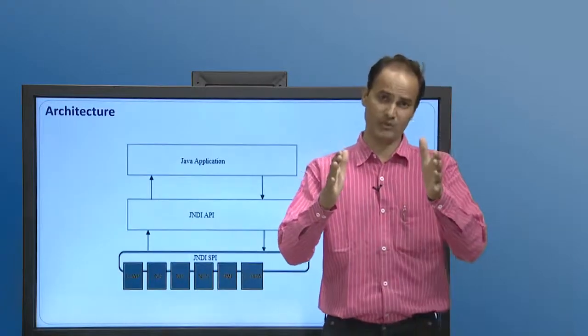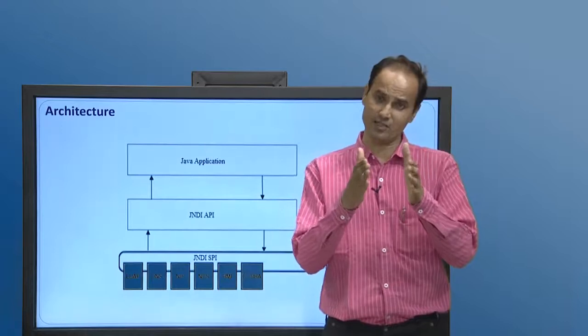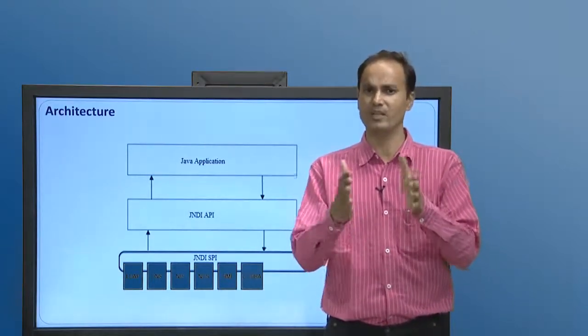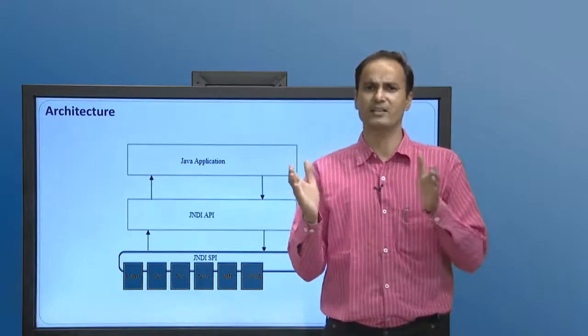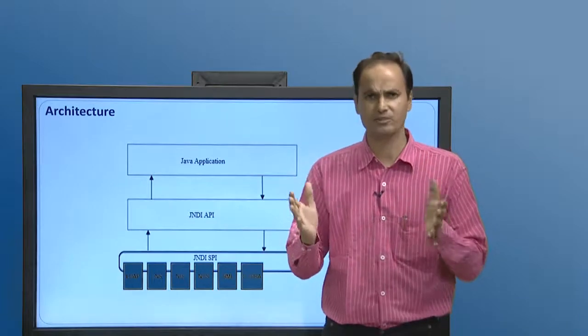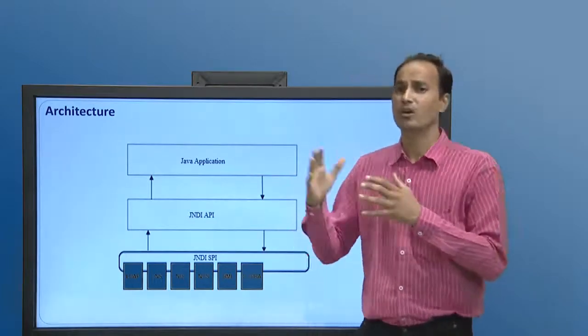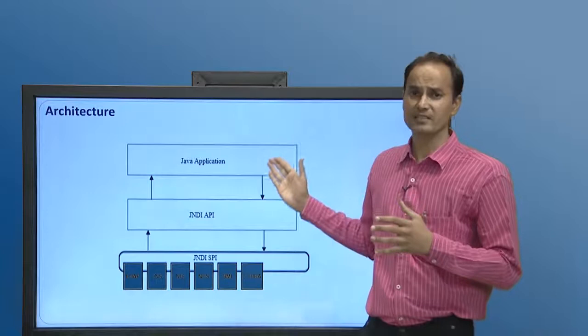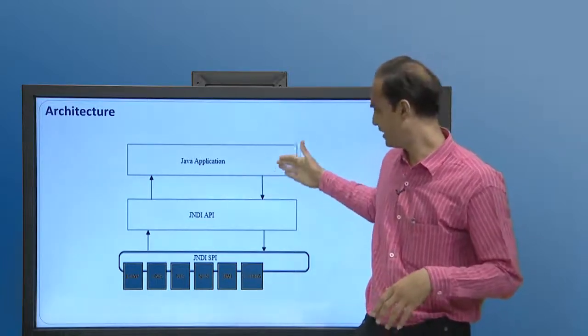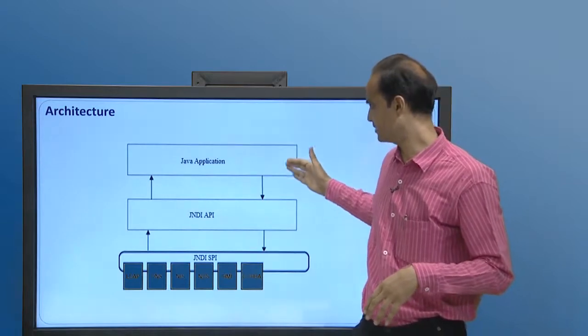Now the most important part, after learning the concept of JNDI: why JNDI? We discussed that JNDI is very important for accessing the vendor independent naming and directory service of the objects. The architecture of JNDI consists of 3 or 4 layers, depending.